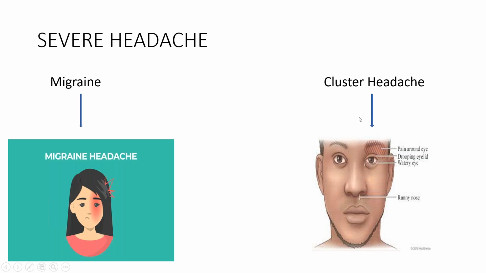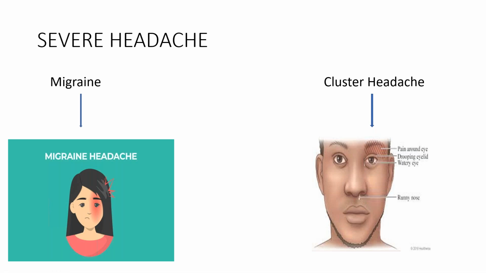Now let's talk about cluster headache. See, people are very confused between these types of headaches. उनको समझ नहीं आता कि is it a migraine or is it a cluster headache? All right. So let's talk about the pattern of pain first. उससे I'll show you the difference. See, जो cluster headache है, can you see the picture here? Migraine की. So जो migraine headache है, उसमें the pain would be on one side of the head involving the face यहाँ पे, or it would be on both sides of the head. Wherein in cluster headache, it would be only on one side of the head and that too only around the eyes. Okay, this is difference number one.